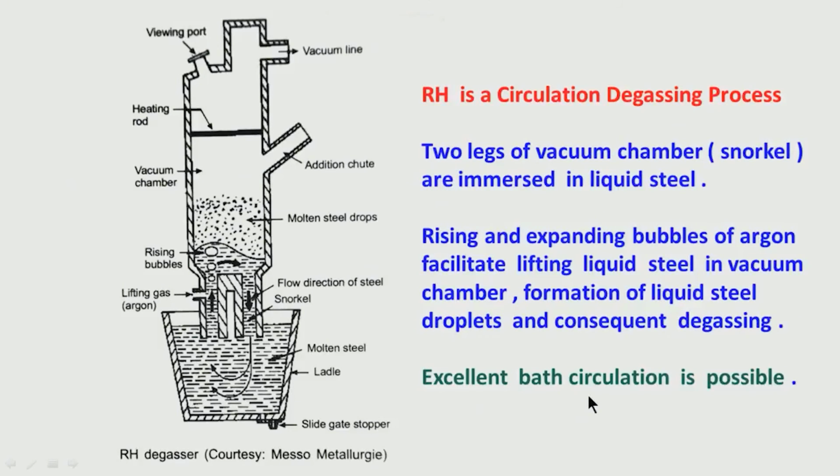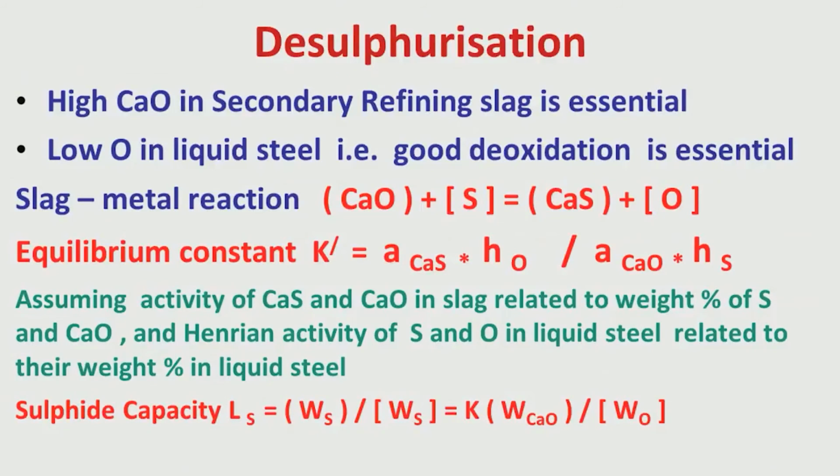So, I have talked today about desulfurization, how desulfurization takes place. I have told you, this is basically a slag metal reaction. The sulfur which is present in the liquid steel will react with calcium oxide present in slag to generate calcium sulfide. That means the sulfur is going from the liquid steel to the slag as calcium sulfide, and oxygen is also getting generated and coming into the liquid steel. So, this reaction indicates that calcium oxide in slag has to be high, oxygen in liquid steel has to be low, then only desulfurization is very successful.